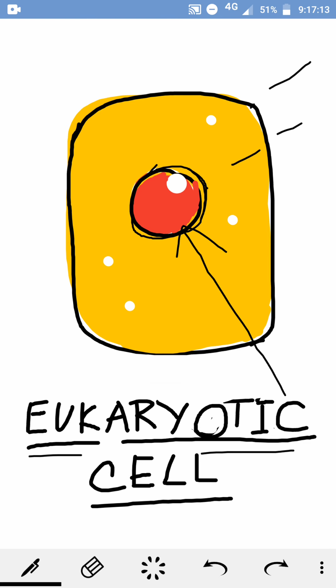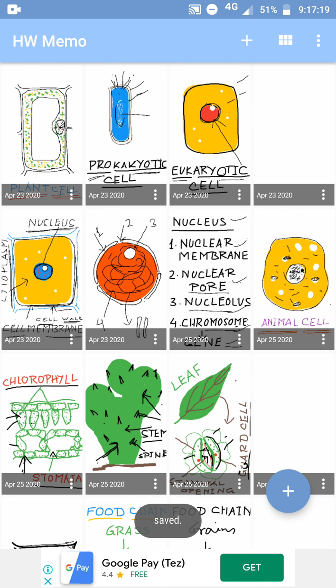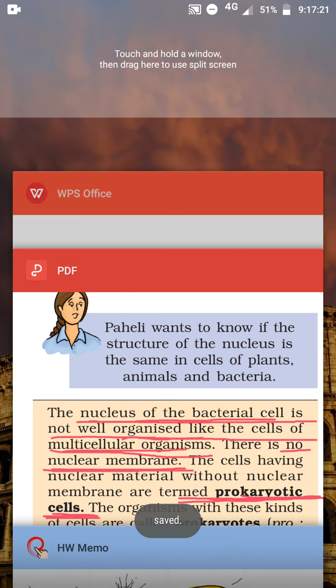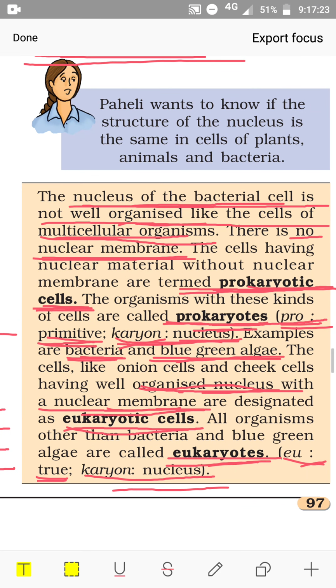So today what we have learnt is prokaryotic and eukaryotic cells. Examples of prokaryotic cells are bacteria and blue-green algae. Apart from these, the other organisms, the multicellular organisms, show eukaryotic cells. Today, up to this much.